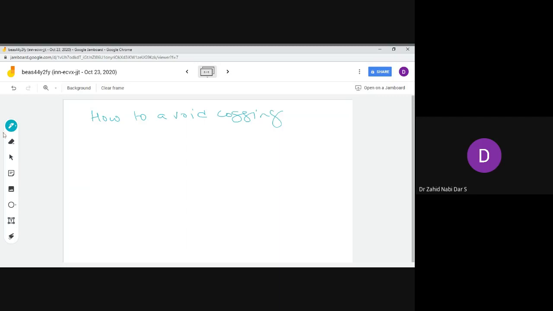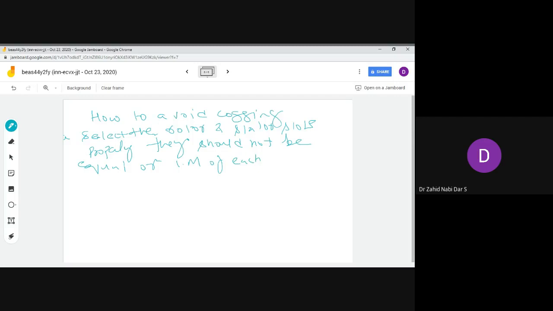Now, the number one thing you will do is select the rotor and stator slots properly. They should not be equal or integral multiples of each other. This is about cogging.